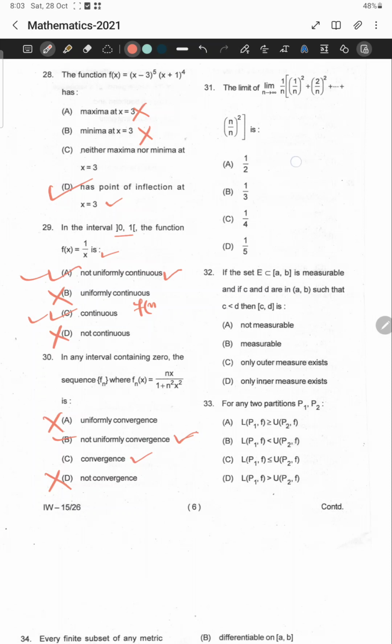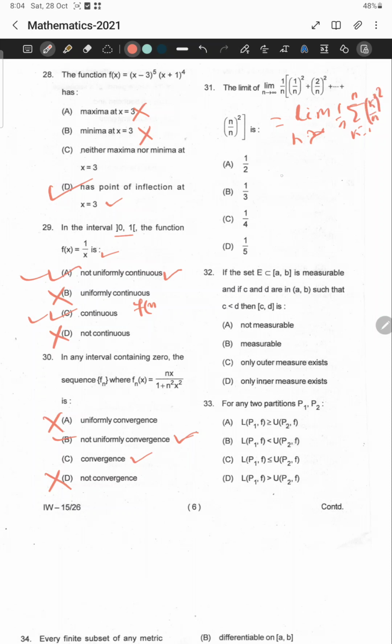Okay, let us move to question number 31. This question is simple. This limit can be written as limit n tends to infinity 1 by n summation k from 1 to n of (k by n) whole square.